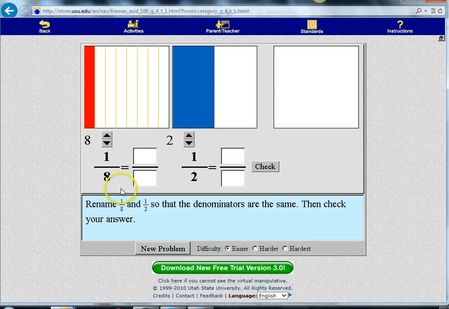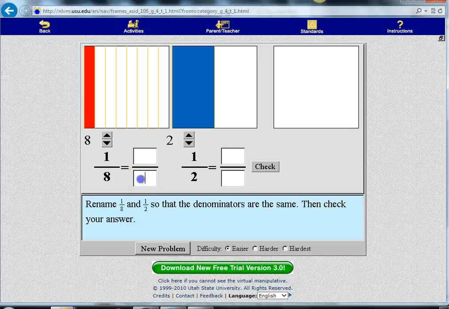Let's look at this problem. 1/8 is being added to 1/2. Now, if we were adding 8s with 8s, that wouldn't be hard. 4ths with 4ths, 3rds with 3rds. But when we're adding unlike denominators, we have to find a common denominator that renames the pieces.